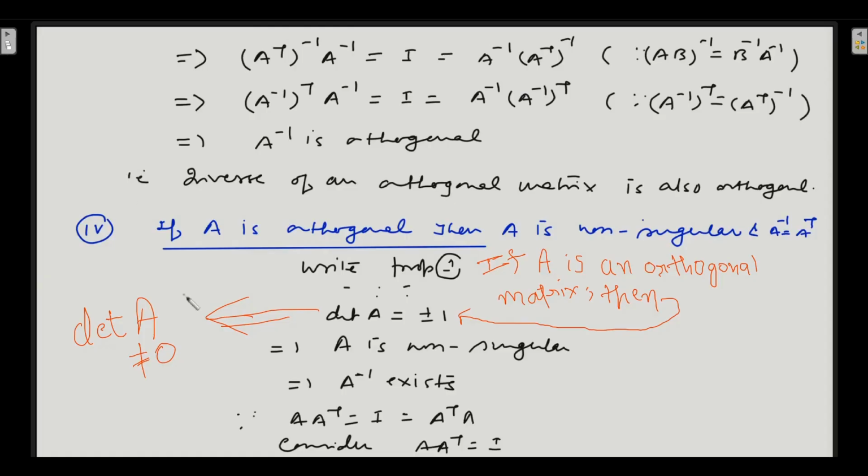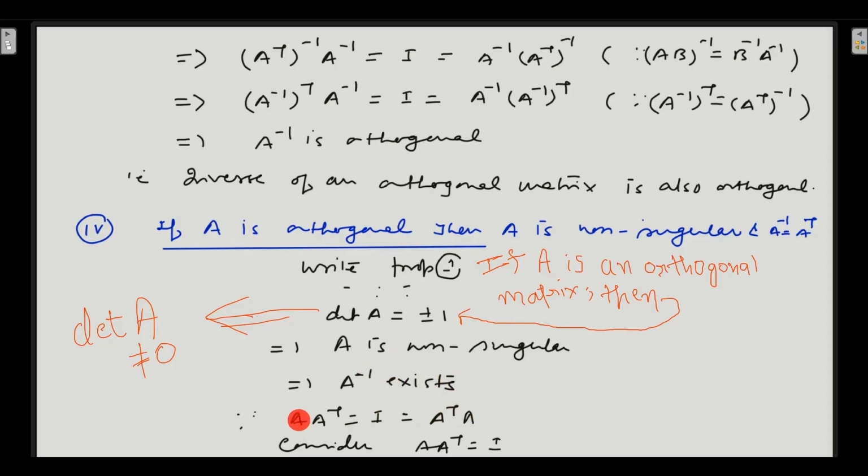Now if a matrix is non-singular, its inverse exists. An important property of a non-singular matrix is that its inverse exists. So A inverse exists because A is non-singular, its determinant is not equal to 0. So A inverse matrix will exist.